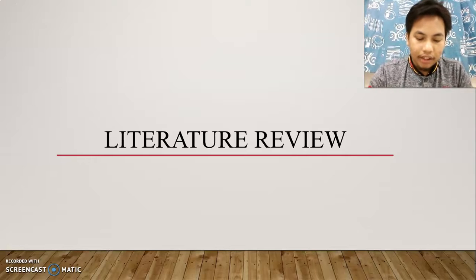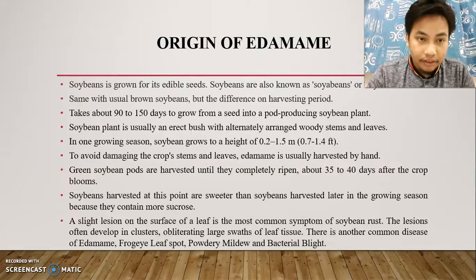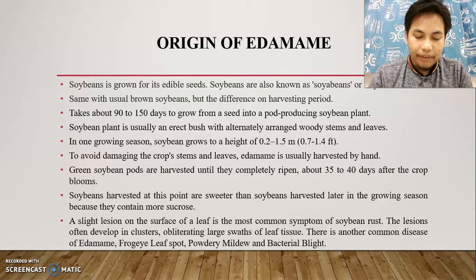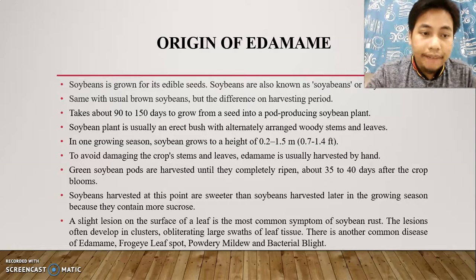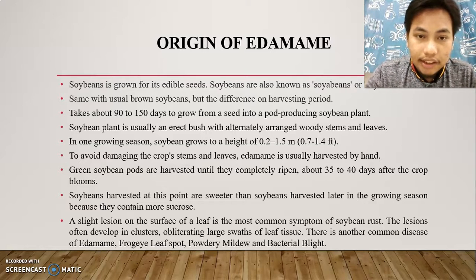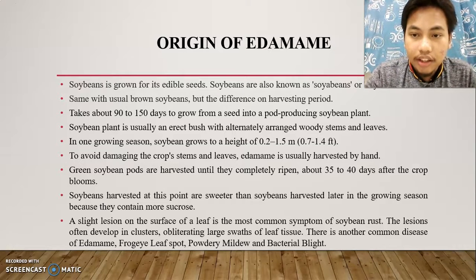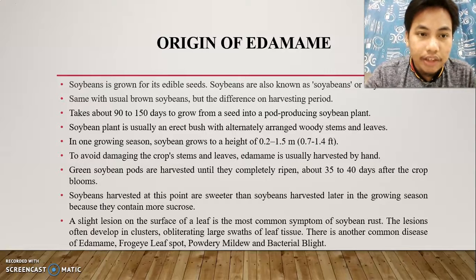The second topic that we are looking at is Chapter 2, literature review. In this chapter, I will focus on two subtopics: the origin of edamame and the economic importance of edamame. For the origin of edamame, soybean is grown for its edible seed. Soybean is also known as soya bean or soya. It is the same as the usual brown soybean, but different in harvesting period.